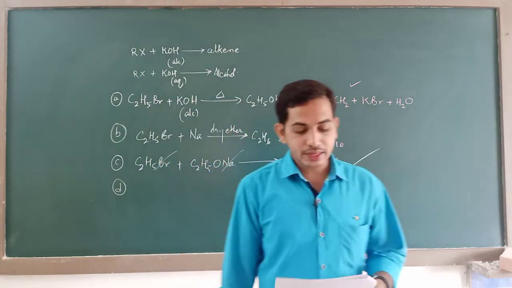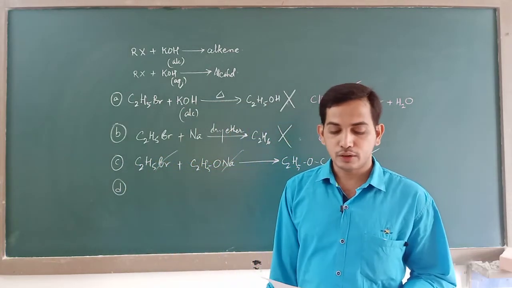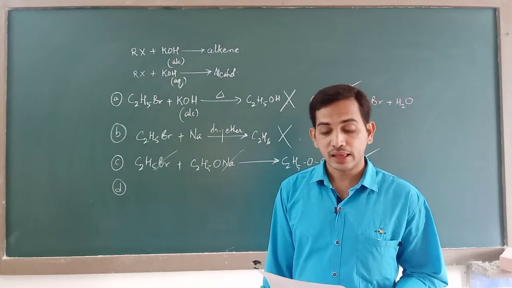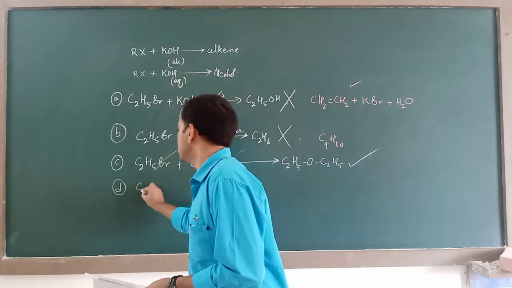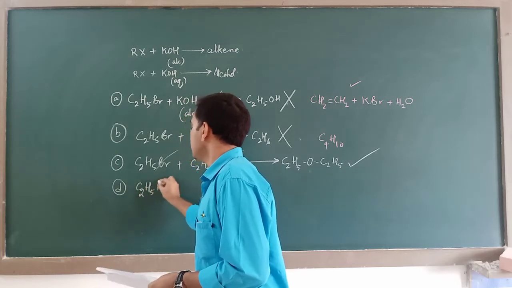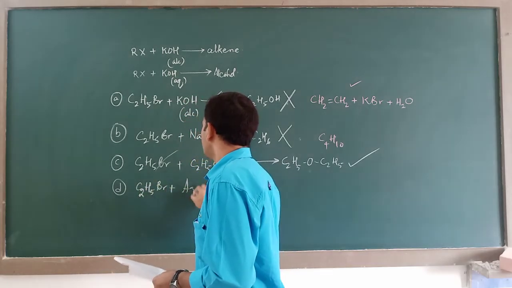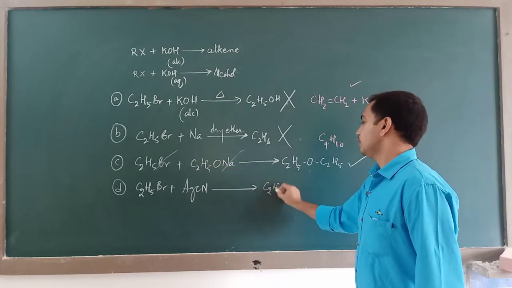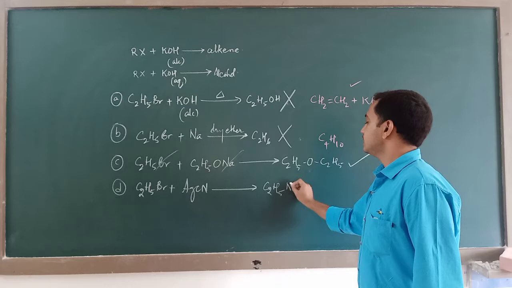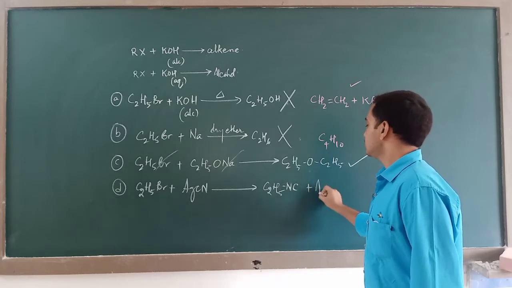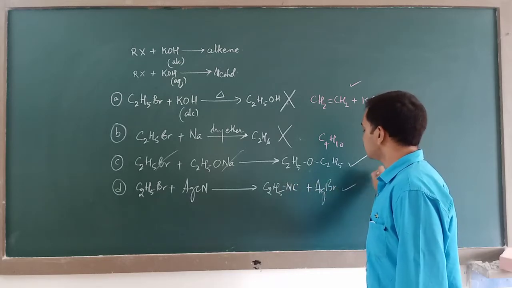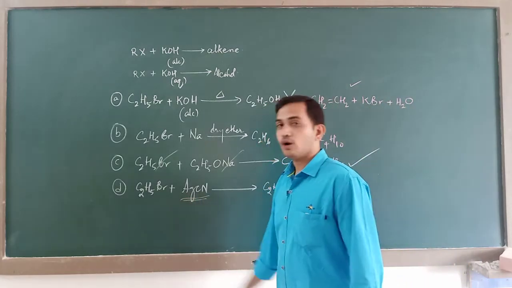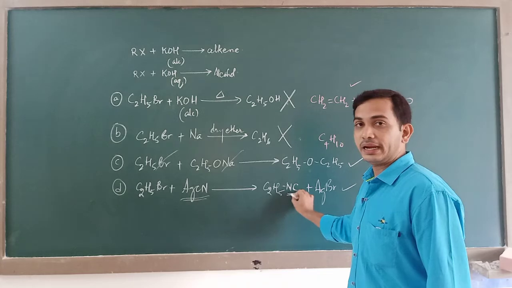Ethyl bromide when treated with silver cyanide forms ethyl isocyanide. That is, C2H5Br with AgCN will give you C2H5NC plus AgBr, and this option is also correct, because with AgCN you will always get isocyanides.